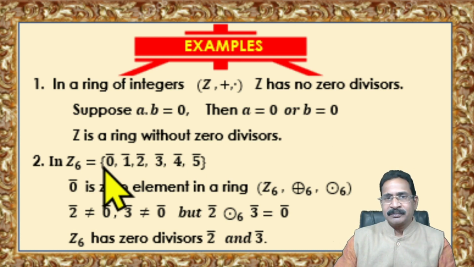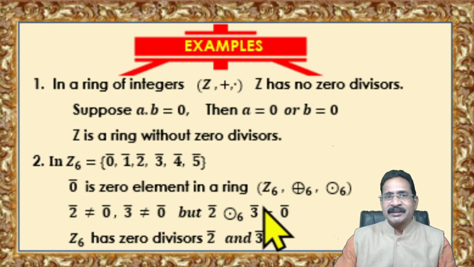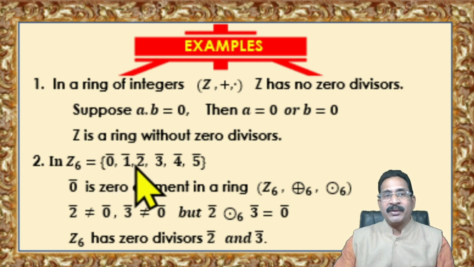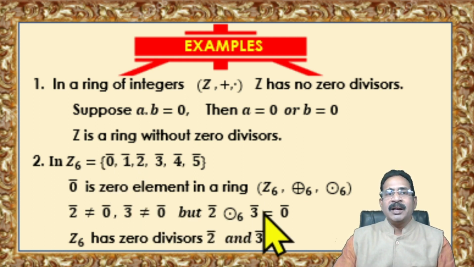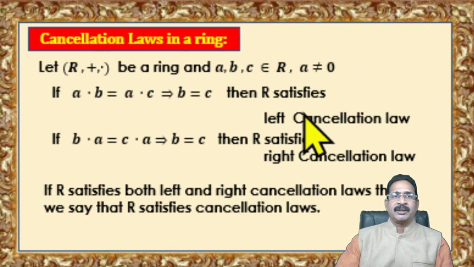This is a ring. Now 2 is a non-zero element and 3 is a non-zero element, but 2 times 3 is 0. That means 2 times 3 is 6, and 6 is divisible by 6, so the remainder is 0. The output is 0. So Z6 is a ring with zero divisors, and 2 bar is a zero divisor and 3 bar is another zero divisor. So here I explained a ring with zero divisors and without zero divisors.